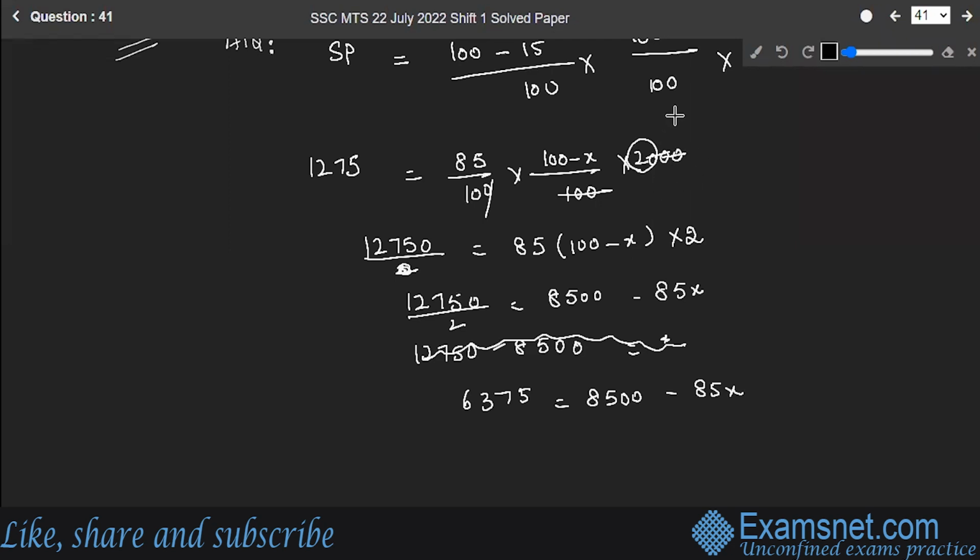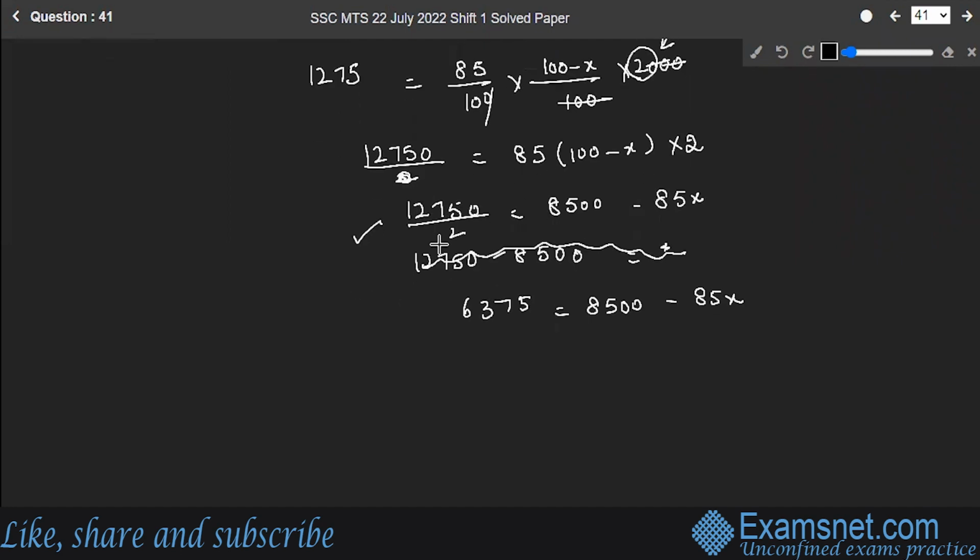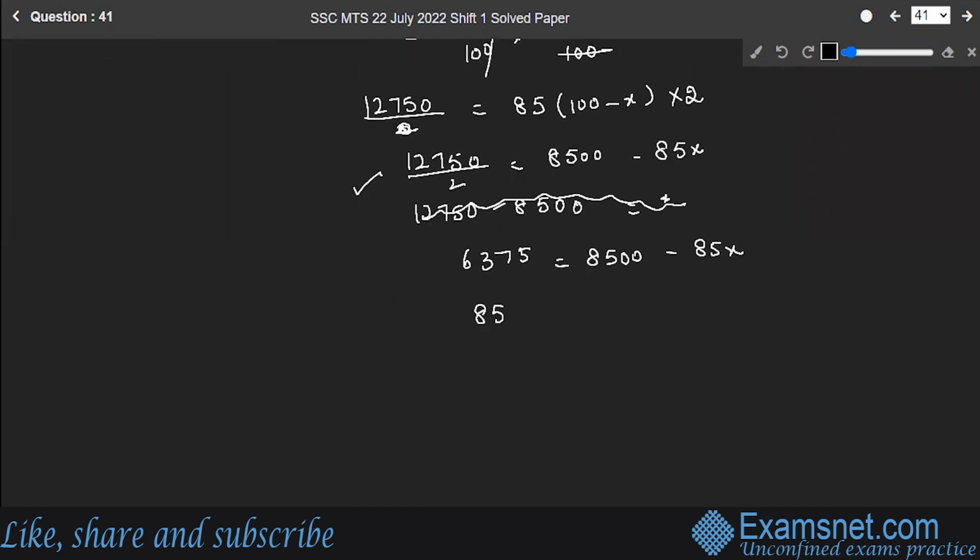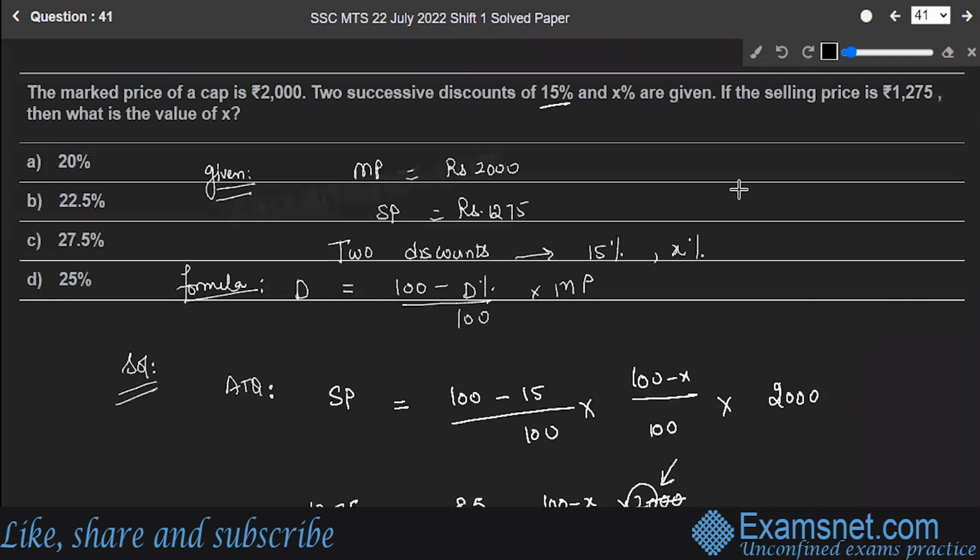I hope you are clear. Since we missed out this 2 over here, now next line I'm dividing the LHS by 2. So it will become 85x is equal to 8,500 minus 6,375, which is 2,125. So which makes x is equal to 2,125 divided by 85, which gives you 25. So the value of x is equal to 25%. That means the second discount that was given in the question was 25%. Hope you are clear. Let's move to the next question, number 42.